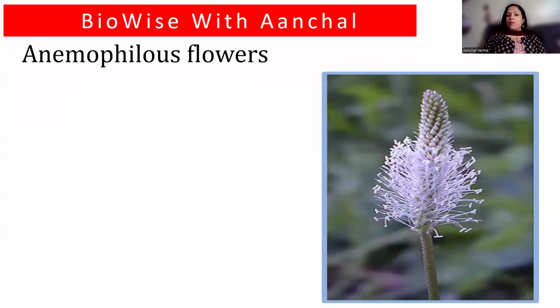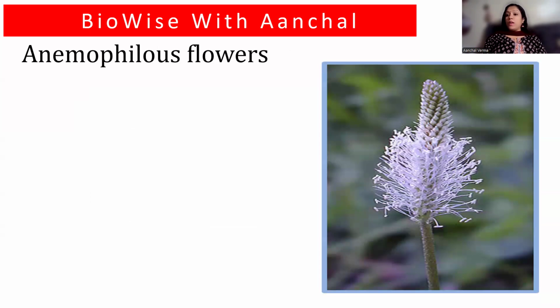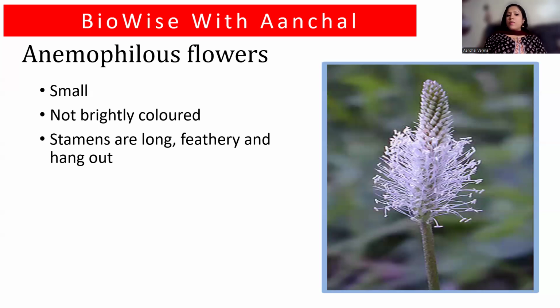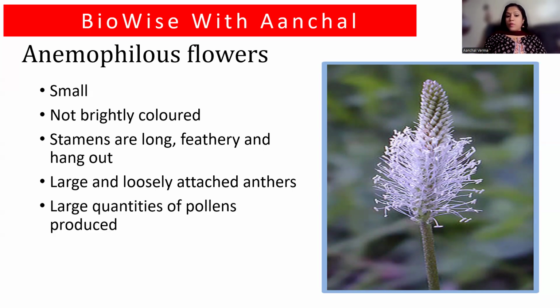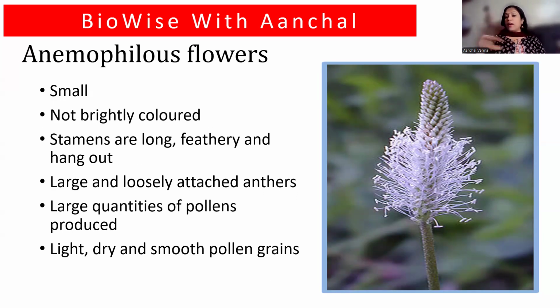Next is anemophilous. Anemophilous is basically pollinated by wind. So flowers are small, not brightly colored, because you don't need any pollinator to get attracted towards it. The stamens are long, feathery, and hang out, and large, loosely attached anthers are there. Large quantities of pollen grains are produced, and they are light, dry, and smooth so that they can be easily carried by the wind. Okay, so these are the characteristics of a wind pollinated flower.